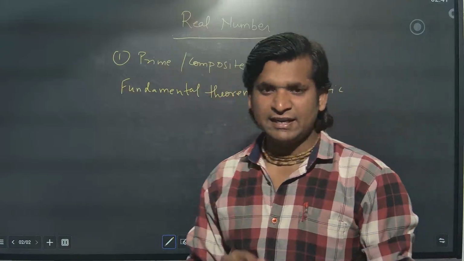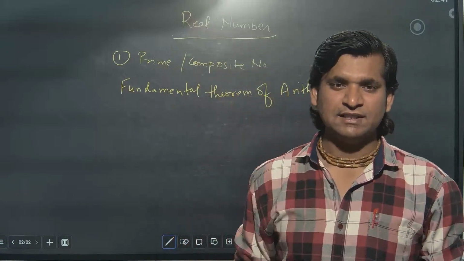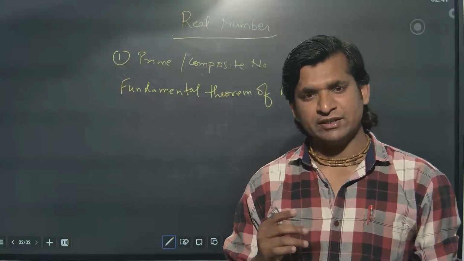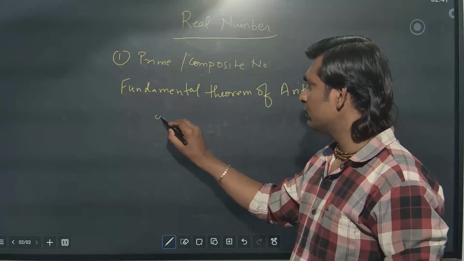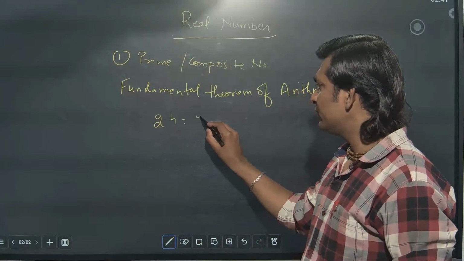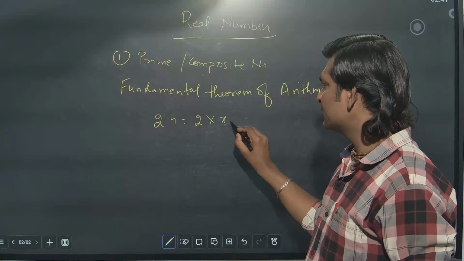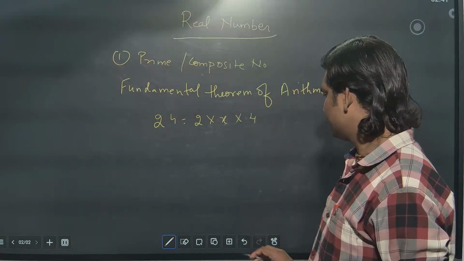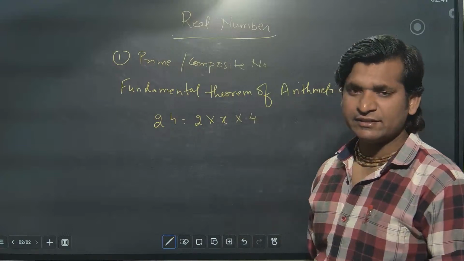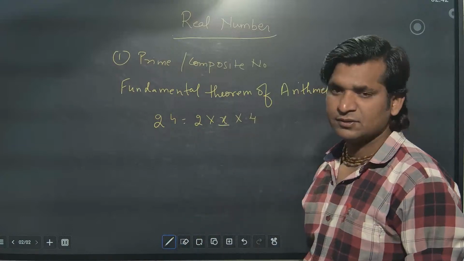On this one MCQ for sure will come: prime factorization, find the missing one. For example, 24, they will write 2 into x into 4, something like that. What is the value of x?